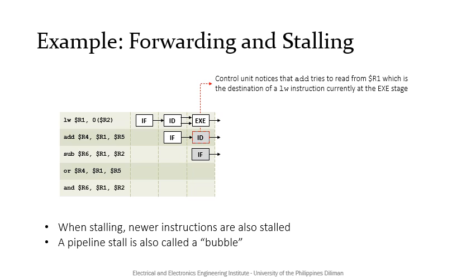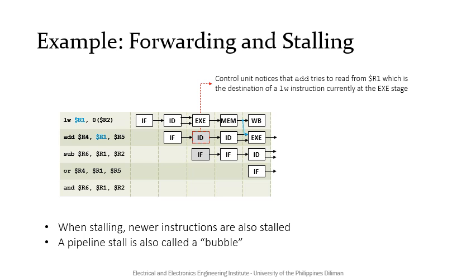Continuing the operation, at the 4th clock cycle, the load word proceeds to the mem stage, but the add and sub instructions remain in the ID and IF stages respectively. Note also that no new instruction is fetched as the sub instruction still occupies the IF stage. At the 5th clock cycle, the OR instruction is fetched in the IF stage.